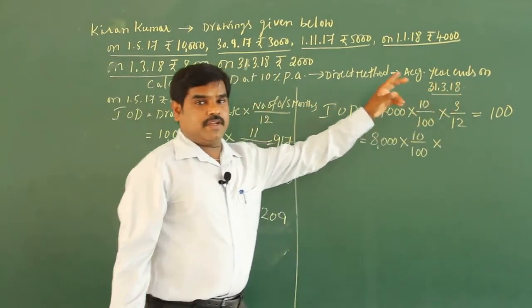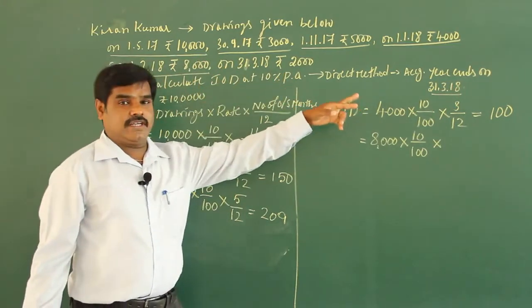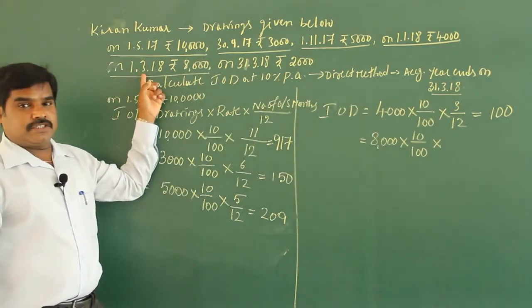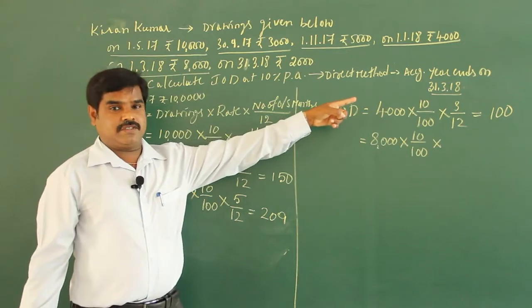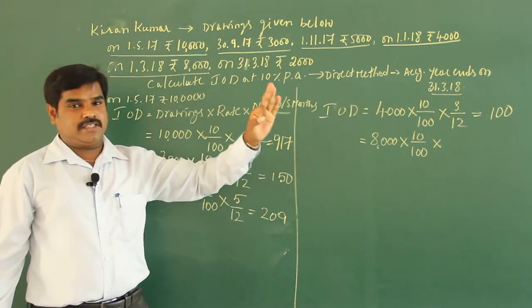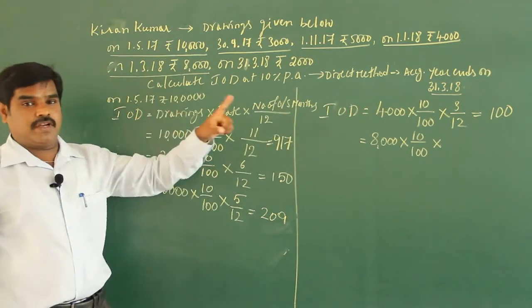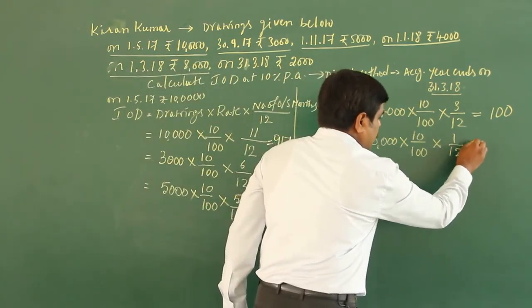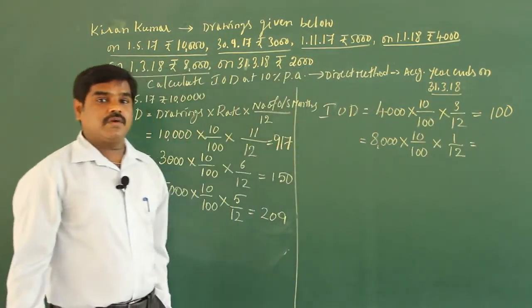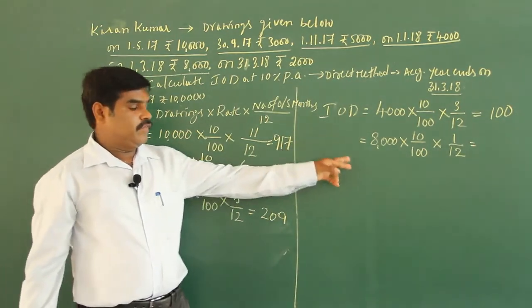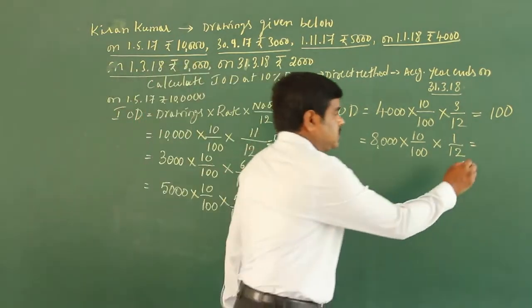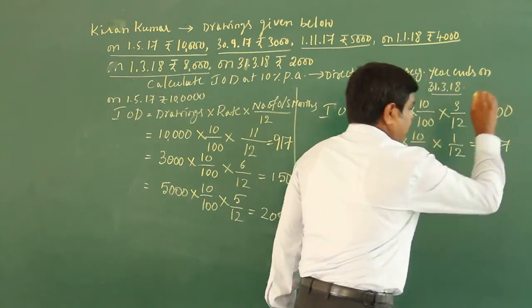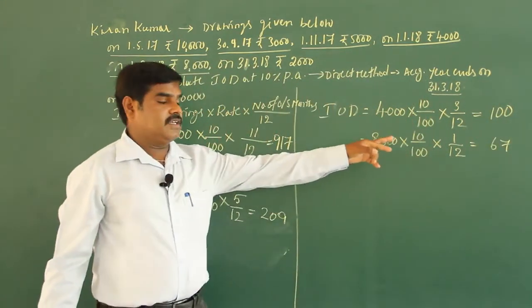So outstanding period is just 1 month, 30 days. 30 days in the sense 1 month. Out of 12 you have to calculate for 1 month. If you calculate, you are going to get the answer 67.